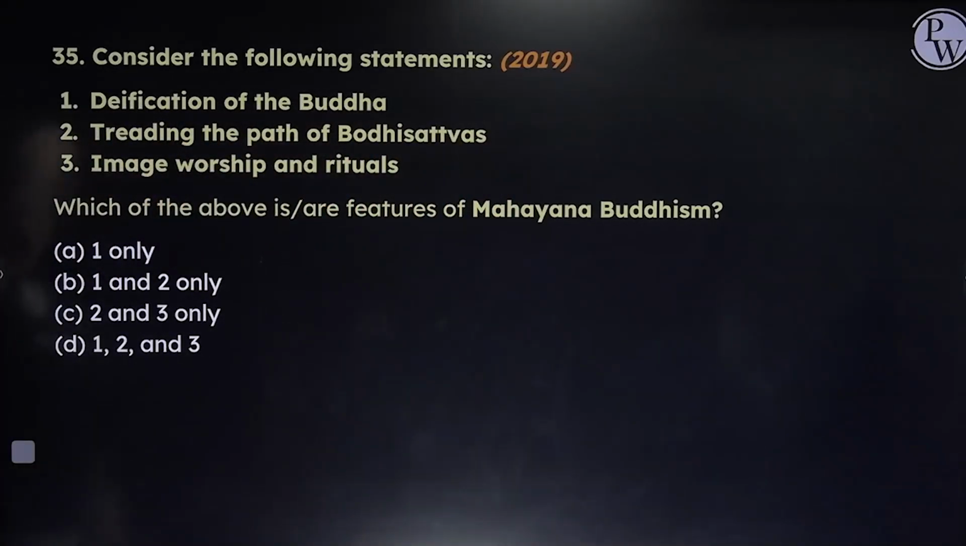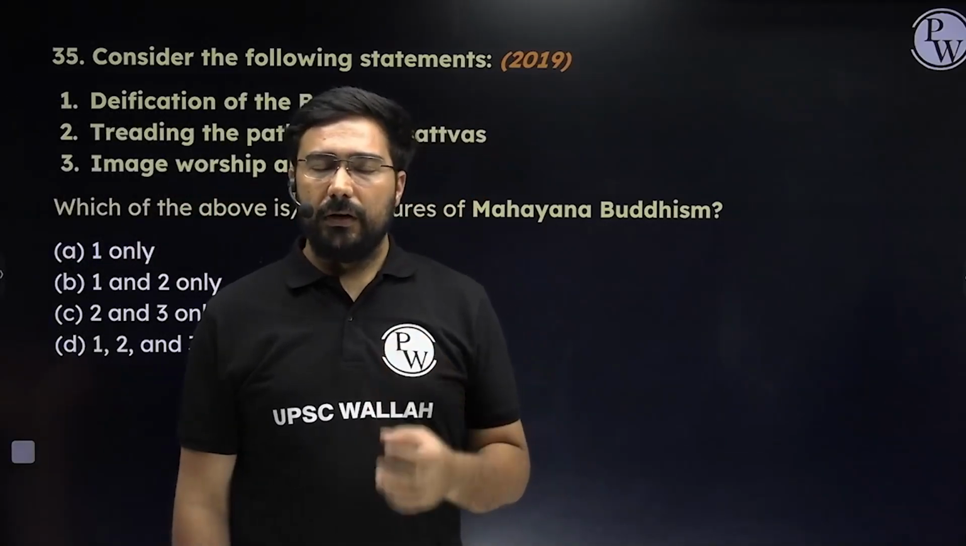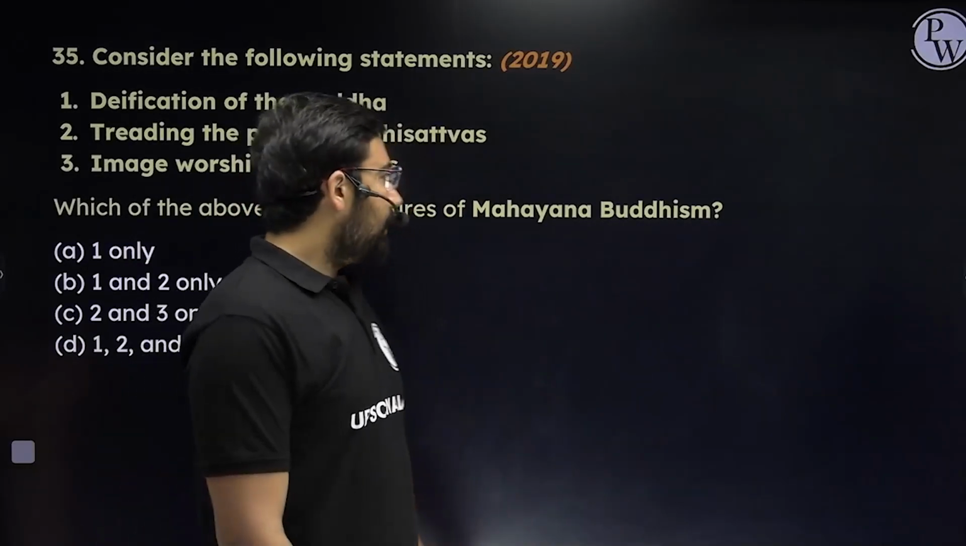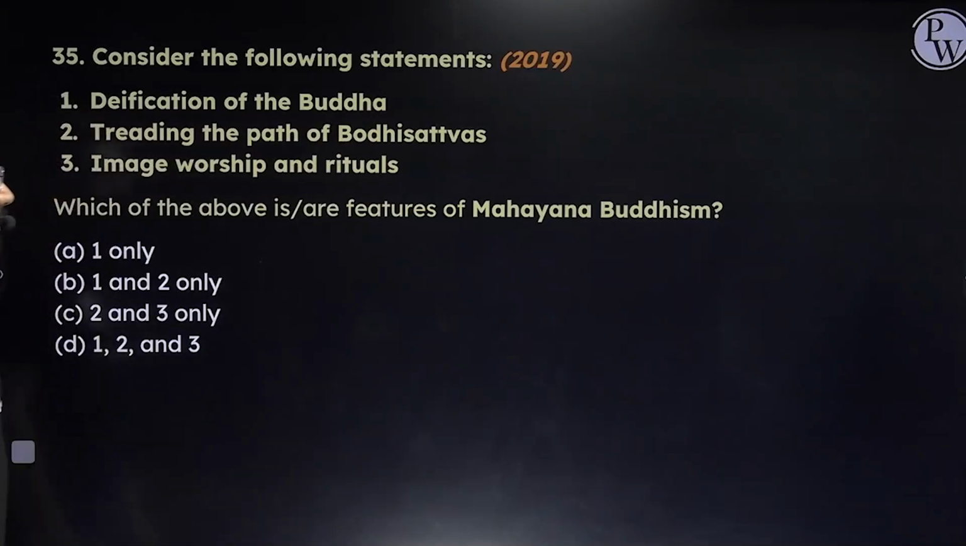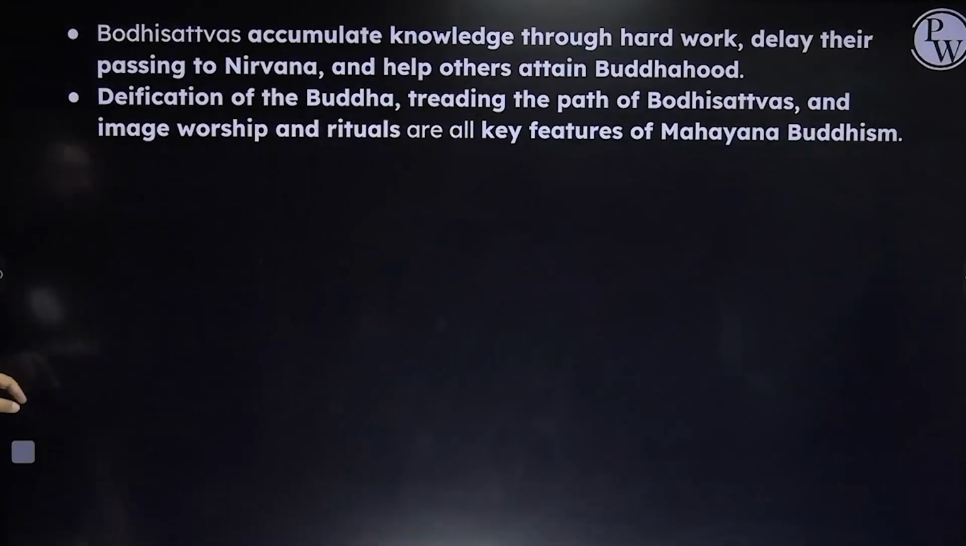Second, treading the path of Bodhisattva. The word bodhisattva means beings who are delaying their own enlightenment in order to help others go towards the same path. The third, image worship and ritual. So yes, Mahayana Buddhism is linked to all these three. The answer will become easy.